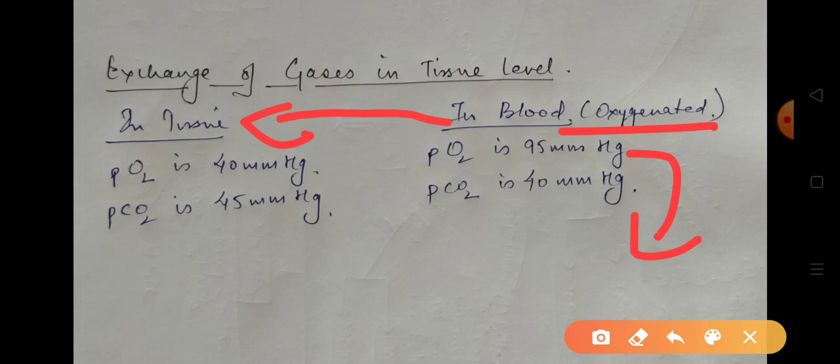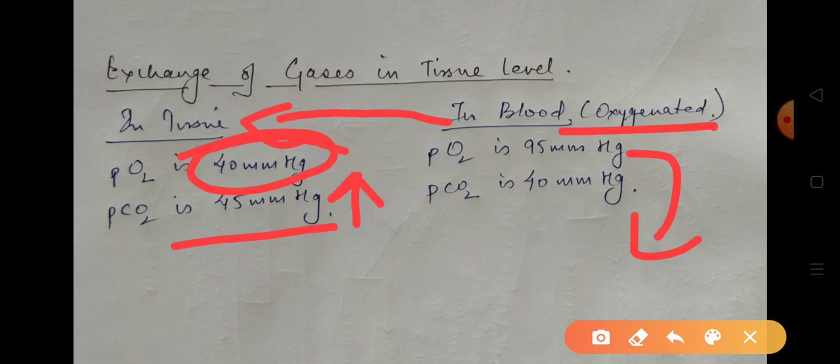So in tissues, due to utilization of oxygen in the oxidation process, the partial pressure of oxygen is less, whereas there is more concentration of carbon dioxide. So we say that the partial pressure of carbon dioxide is more.